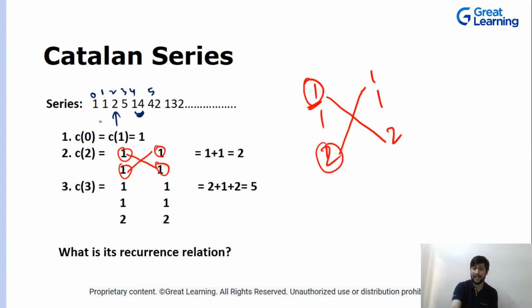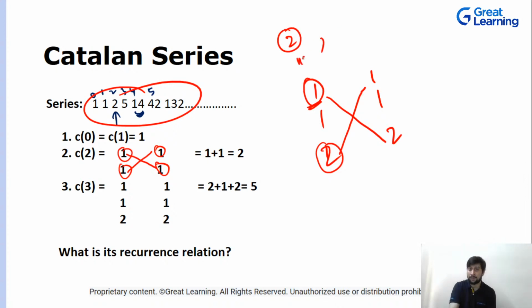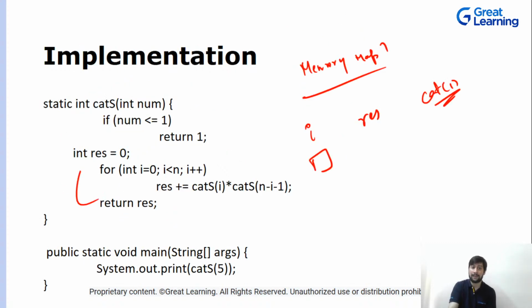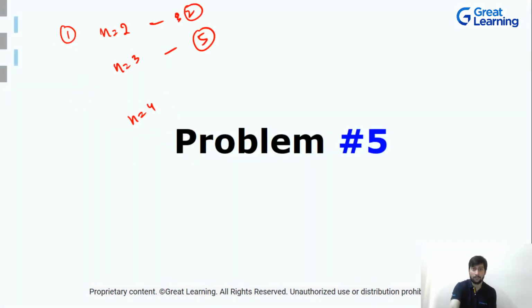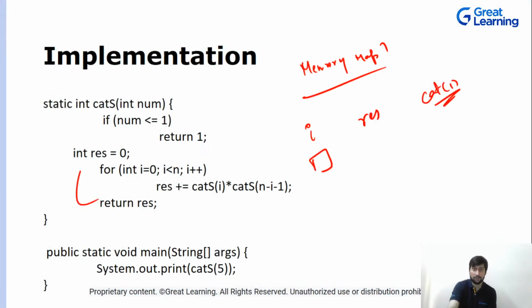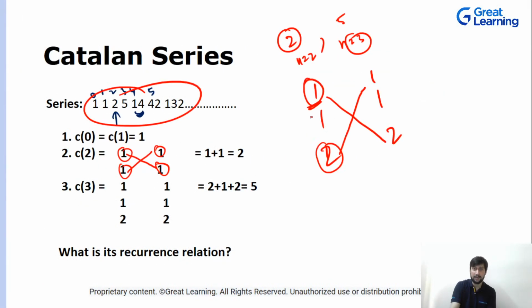So if you observe carefully, it follows the Catalan series. If n is 2, the answer is 2. If n is 3, the answer is 5. If n is 4, the answer is 14 BSTs.